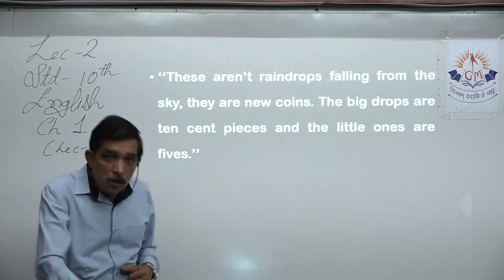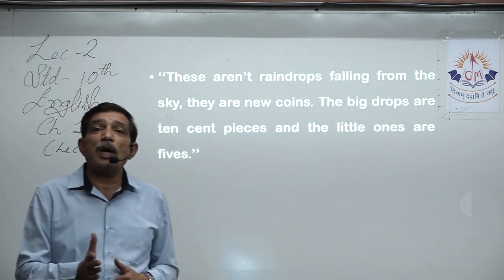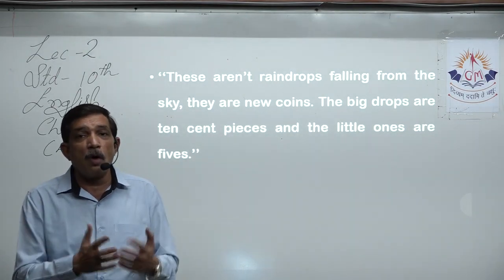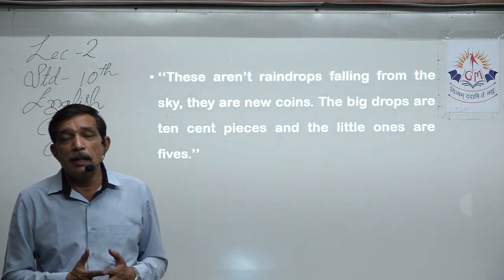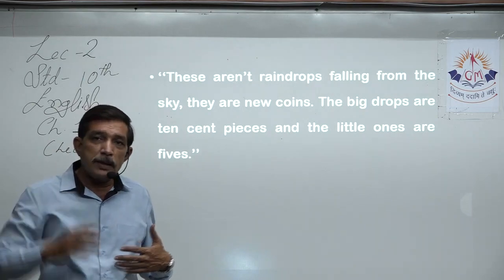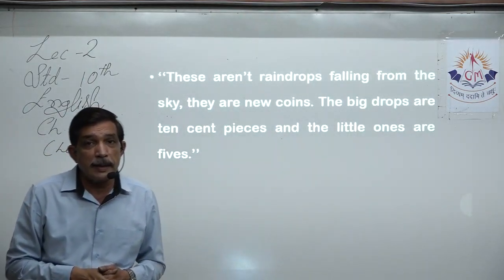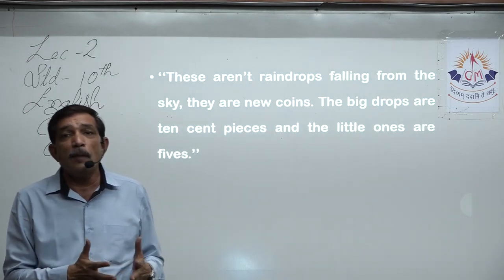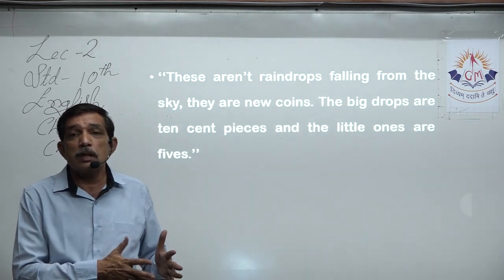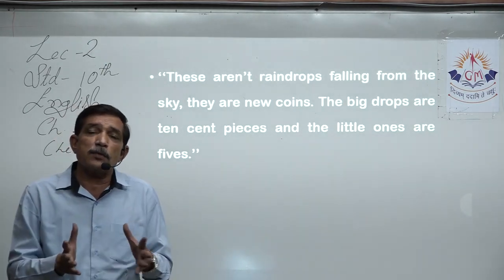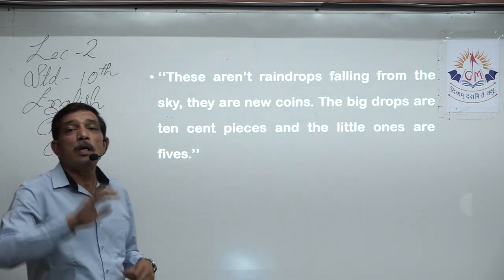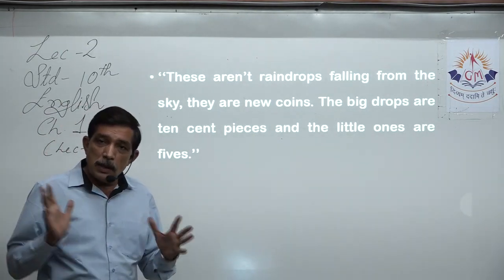Because of the rain, he is going to have a very good harvest. He is going to harvest the maize, the crop of corn, and he is going to sell it in the market. He is going to keep some for his food, for his consumption for the complete year, because it is a very good harvest. The crop is quite healthy. He is going to keep lots of it for food for the whole year for the family. Lots of it he is going to keep for seeds that he will sow in the next year. The rest he is going to sell in the market and get money, which will allow him to survive for the complete next year or the next crop. He has enough money now.